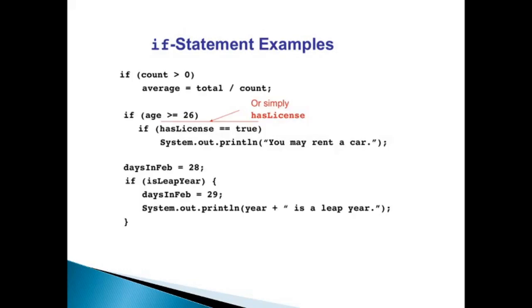If statement examples: suppose there is a variable known as count. If its value is greater than 0, then average is equal to total divided by count. If age is greater than or equal to 26 and hasLicense is equal to true, then System.out.println, whatever statement you are going to print, if these two conditions hold true. As you can see, we have not used curly braces here, so simply this statement is going to be executed, not this one.